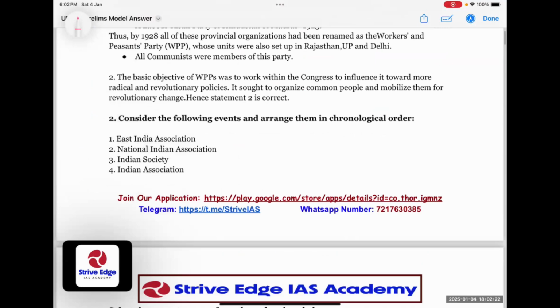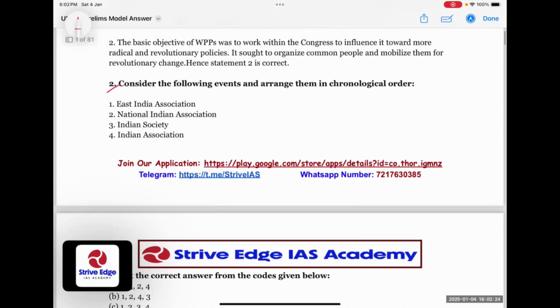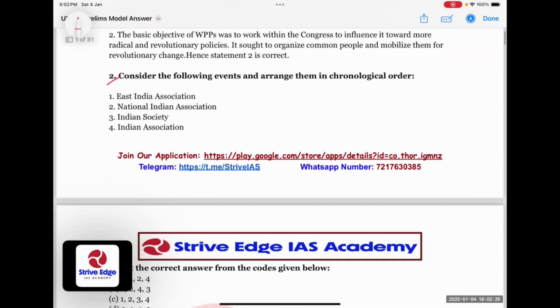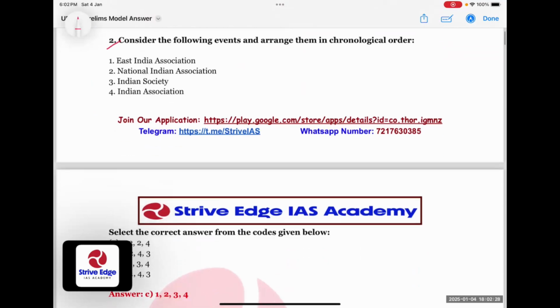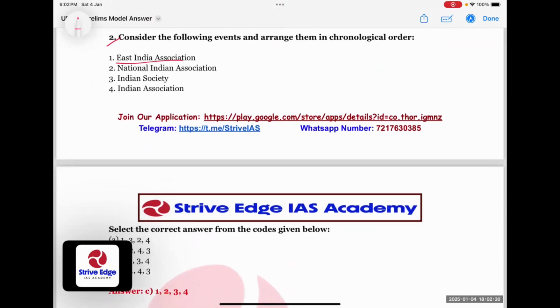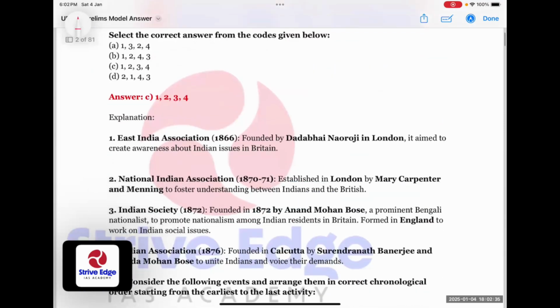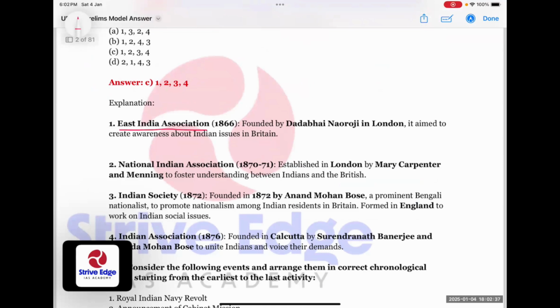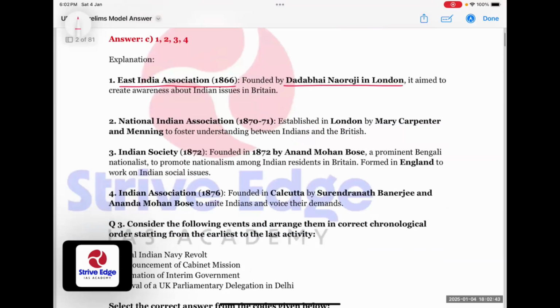come to the second question. Our second question is, consider the following events and arrange them in chronological order. So it's East India Association, National Indian Association, Indian Society, Indian Association. East India Association was formed in 1866 by Dadabhai Naoroji in London to create awareness about Indian issues in Britain. Then National Indian Association was formed in 1870-71 in London only by Mary Carpenter and many.